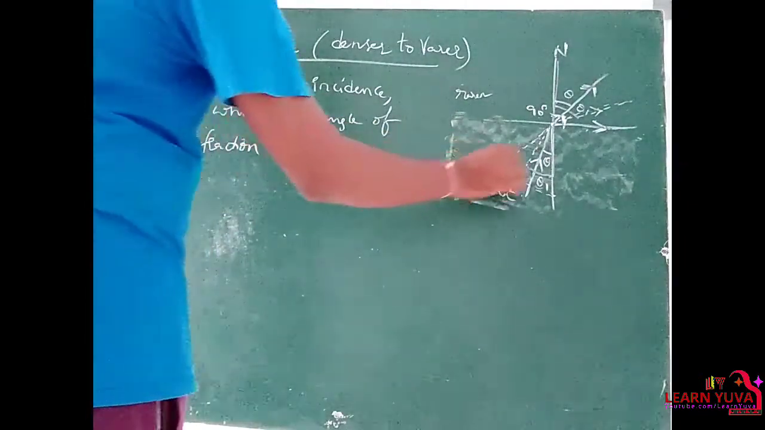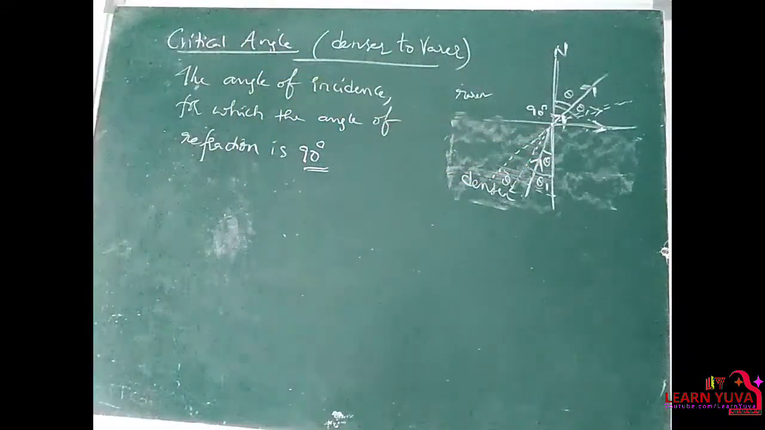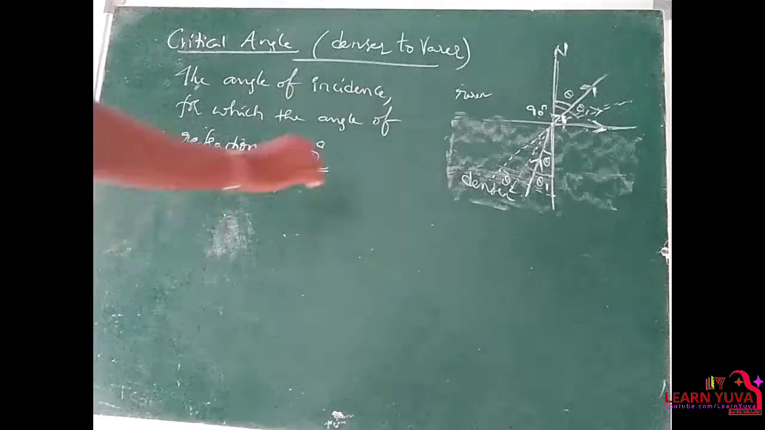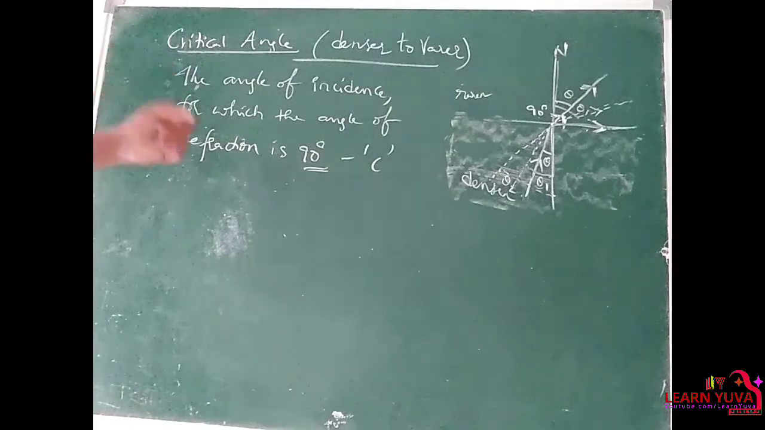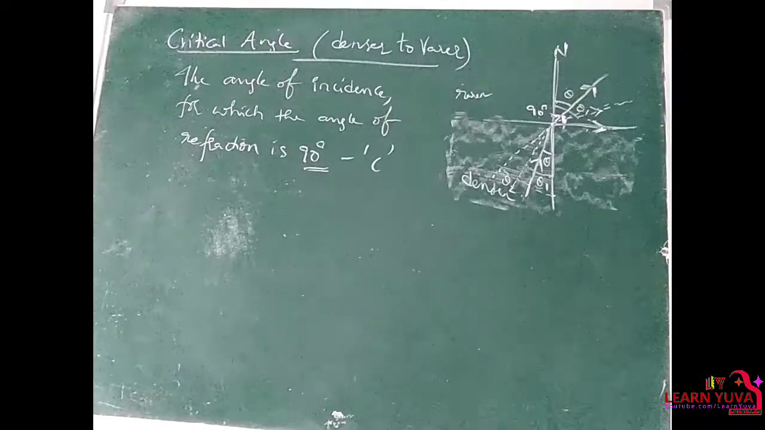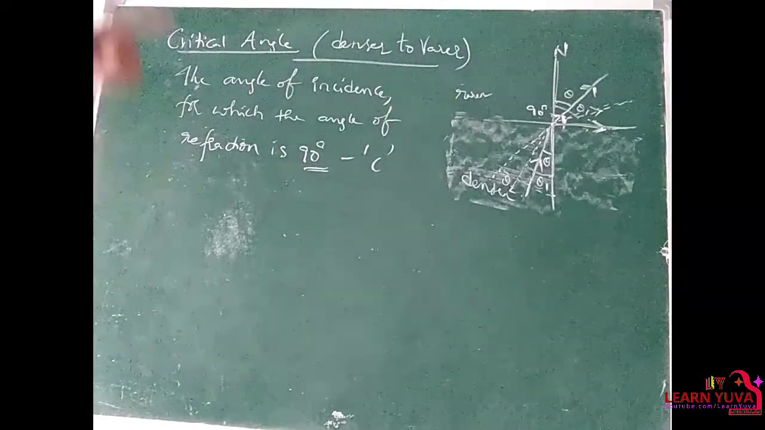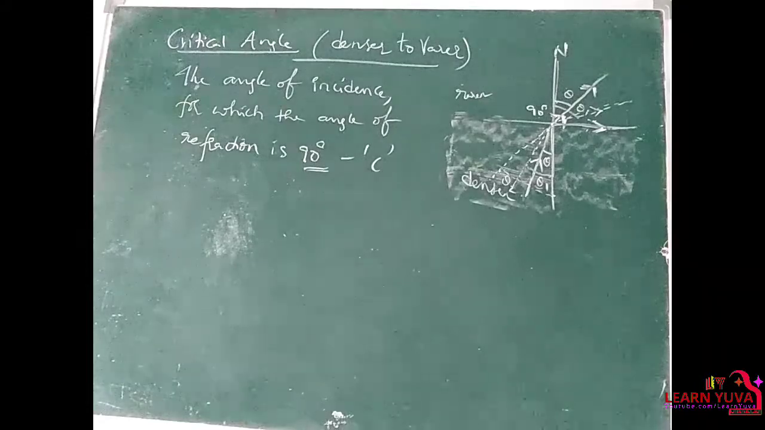For this angle of incidence, the angle of refraction is 90 degrees, and this angle is nothing but critical angle, and it is denoted by the letter C. So this critical angle is formed only for light which is traveling from denser medium to rarer medium, and not from rarer medium to denser medium.